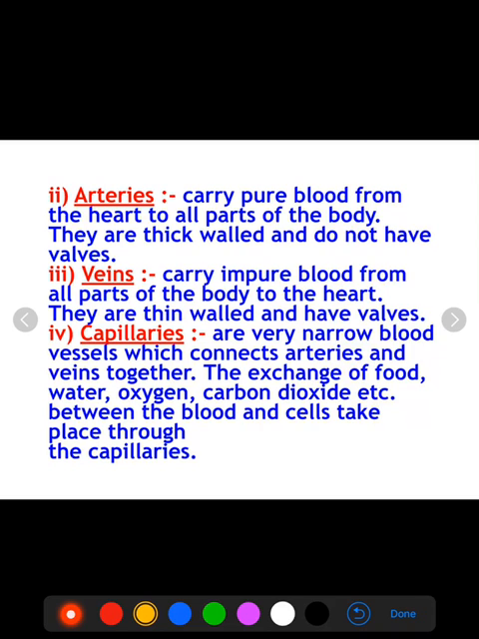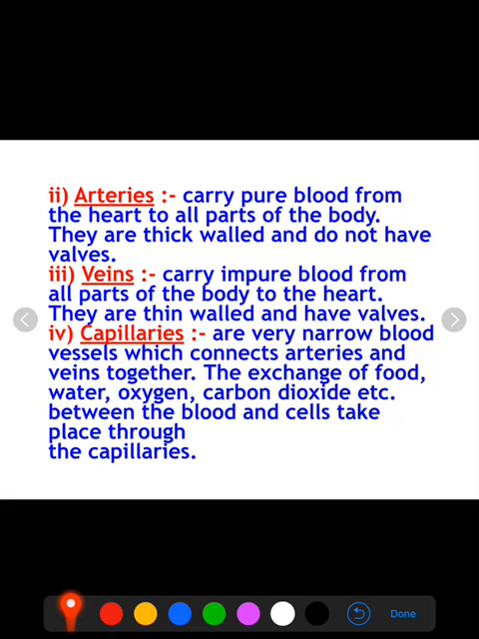Now we are going to talk about the blood vessels. First is arteries. Arteries always carry pure blood. Pure means oxygenated blood from the heart to all parts of the body. The main function of arteries is to carry the oxygenated blood from heart to all parts of the body.